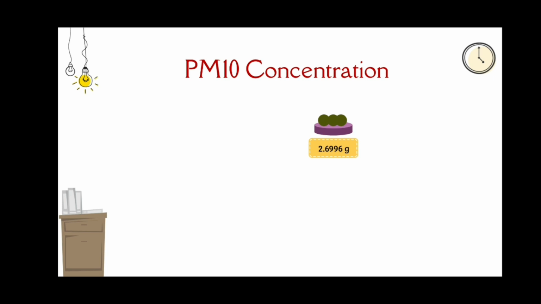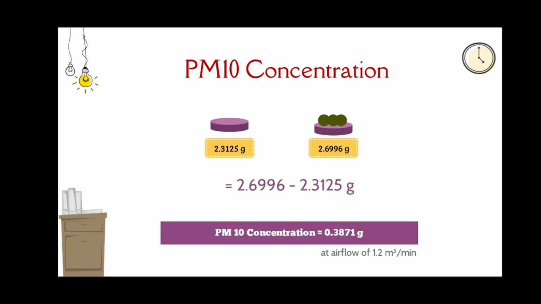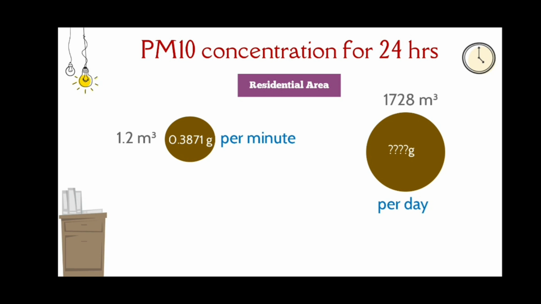The amount of PM10 particles present in the given airflow is found by subtracting the initial weight of the filter paper from the final weight of the filter paper. By subtracting, we are getting the amount of PM10 particles present in the given airflow as 0.3871 grams.